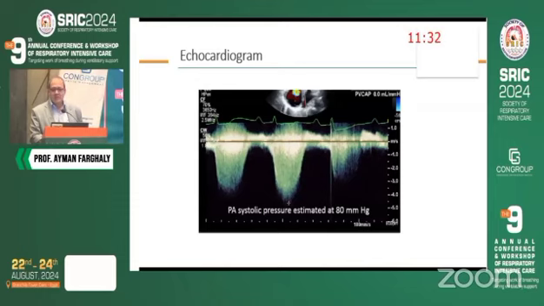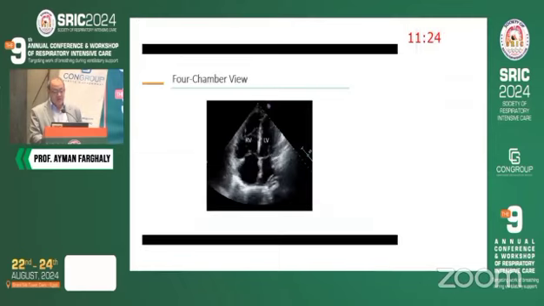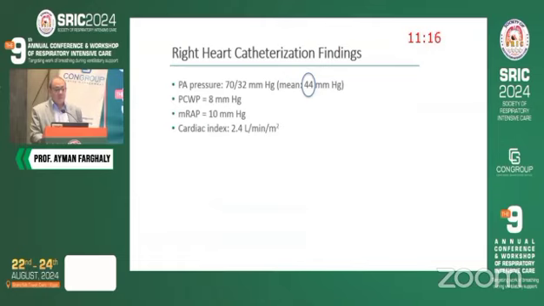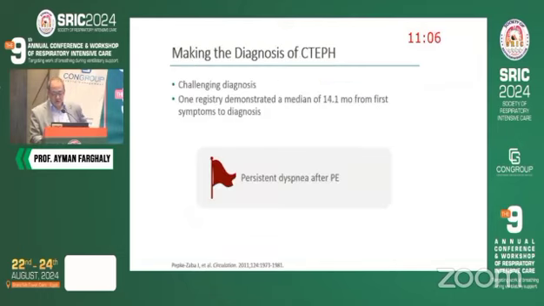So this is a journey that usually comes, and actually here we have the echo, which denotes there is pulmonary hypertension, and now the septum is deviated. It's not as the original situation we had before. And we went to the right heart cath, and the right heart cath showed that the pulmonary artery pressure is 44. Now the patient has chronic thrombosis and pulmonary hypertension, and the flag was raised by shortness of breath, dyspnea. Dyspnea should point to the chronicity of the disease, and we have to look at this patient in this way.